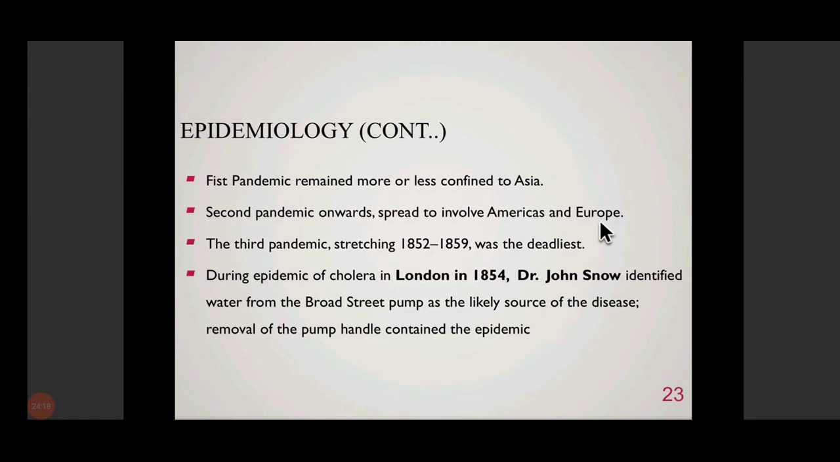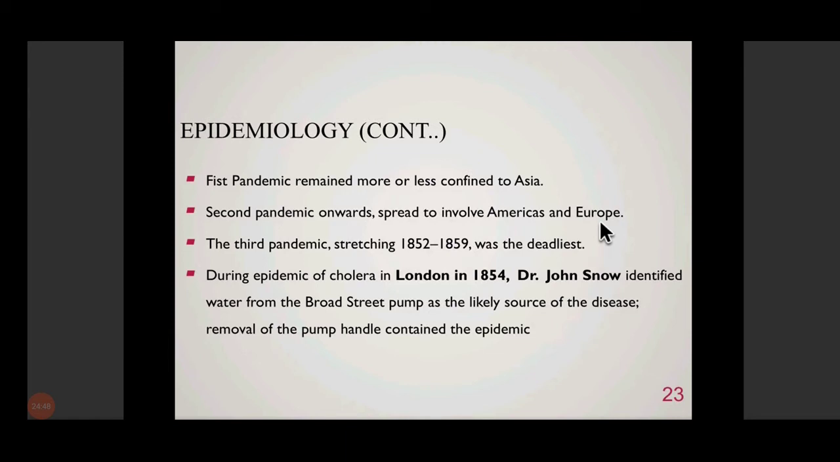During the third pandemic in London in 1854, Dr. John Snow identified that one particular water pump, or the hand pump which was used in those days, was the likely source of the disease, and he suggested that this hand pump should be removed. And when they did, the disease incidence dropped down. So it was in 1854